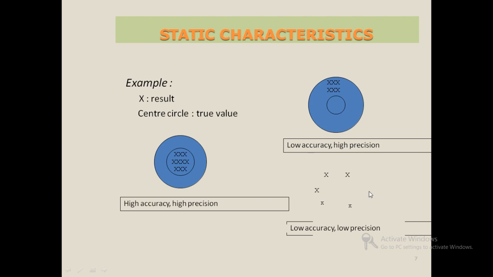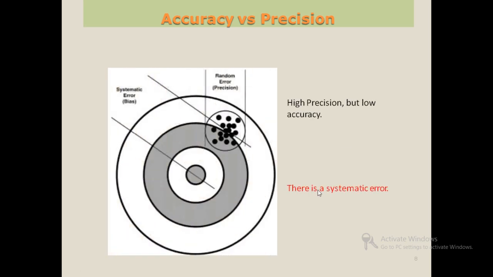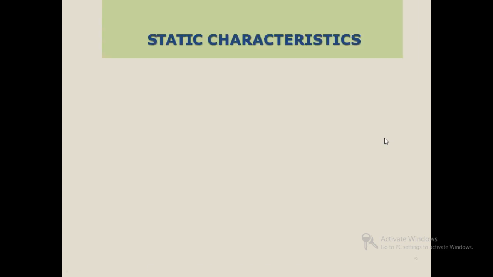In the next diagram, the x is again at the outer part of the circle, so it is low accuracy and high precision. In this one, the x is both in the center and next to the circle, so it is high precision but low accuracy. There is a systematic error.